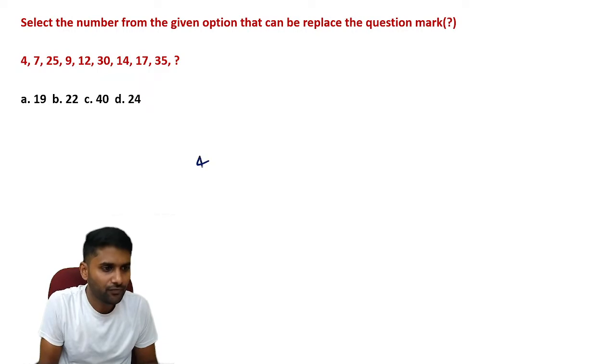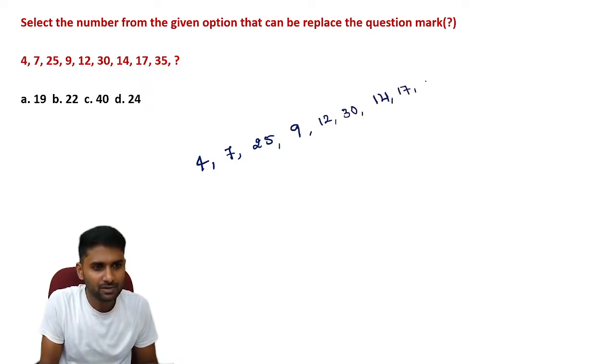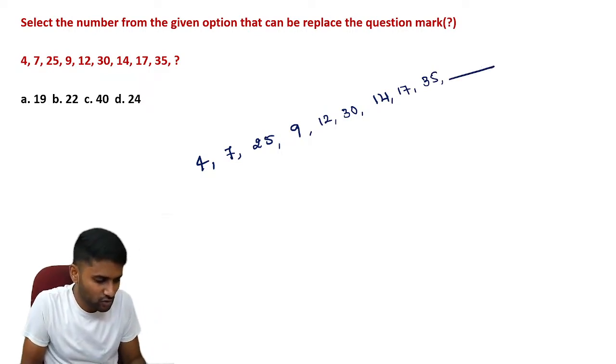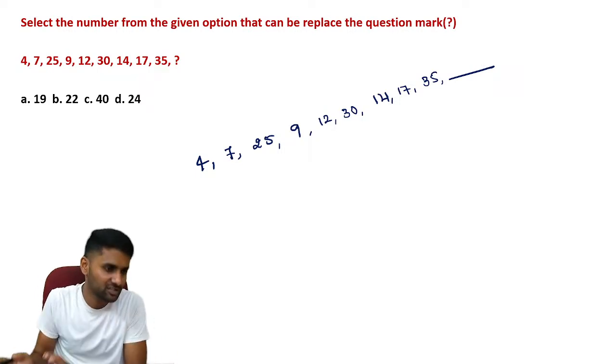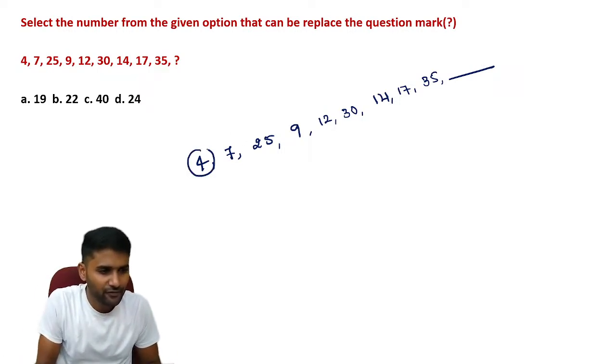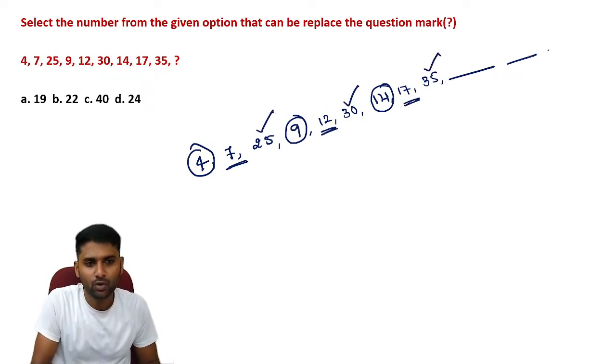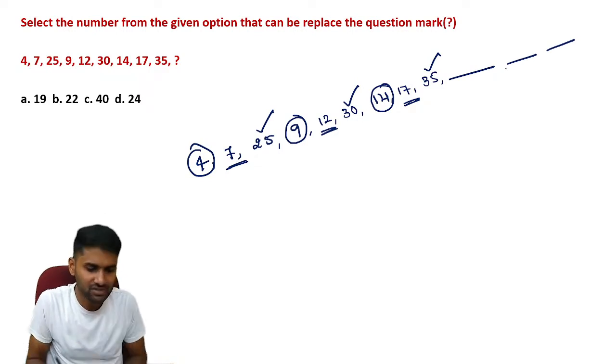Now here are the numbers 4, 7, 25, 9, 12, 30. If you observe the number to number, there is no proper sequence here. Guys, I told you many times, if it is not a proper sequence, you verify alternatively. If you verify in this way, you can see the closest numbers like 4, 9 and 14, and 7, 12 and 17, 25, 30 and 35. If you want the next three numbers, you have to follow this logic.